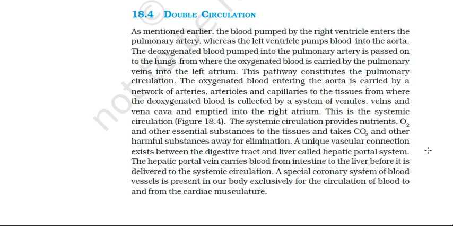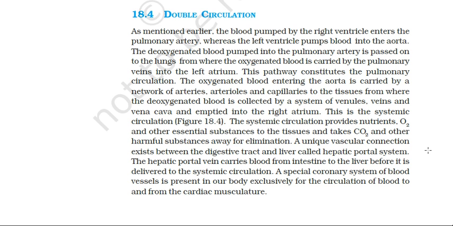Now I already discussed with you that the pulmonary artery carries the deoxygenated blood from the right auricle to the right ventricle, and then it goes to the pulmonary artery. From the pulmonary artery it goes to the lungs for purification. Now from the lungs it comes to the left auricle via the pulmonary veins, and from the left auricle to the left ventricle.